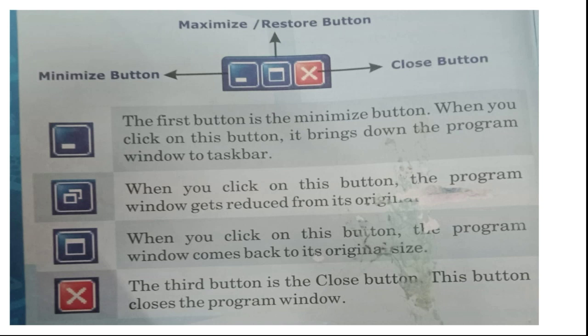Now you see the next thing. When you click on this button, the program window comes back to the original size. Next, the last one is the cross button. The third button is the close button. This button closes the program window. It will close the entire window. That's it, your program would be closed.